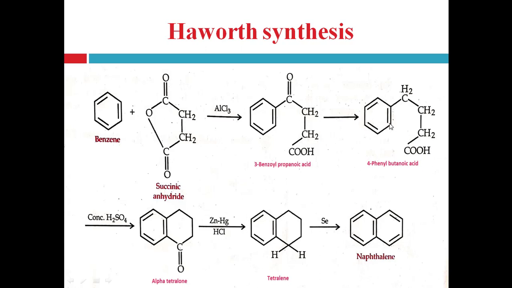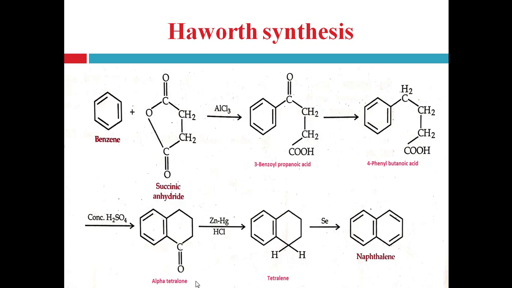So H plus from benzene and OH minus from this carboxylic acid group form the water molecule. Here the OH group is lost, that's why the carbonyl carbon acquires the positive charge and the ring carbon acquires the negative charge because of loss of proton, right? So this carbonyl group easily attaches on the negatively charged ring carbon and forms the cyclic structure, that is alpha tetralone, right?